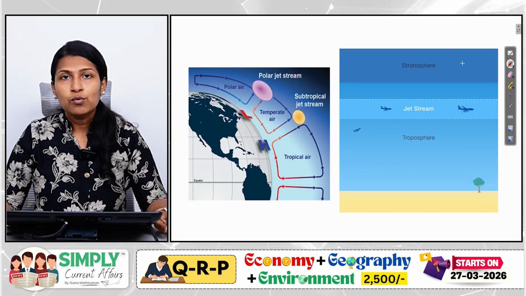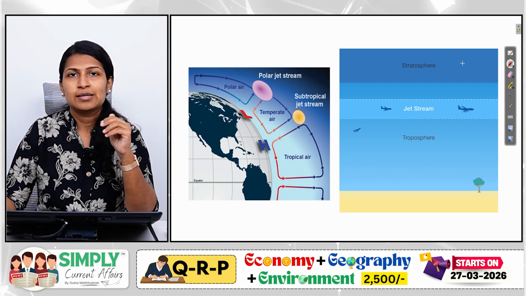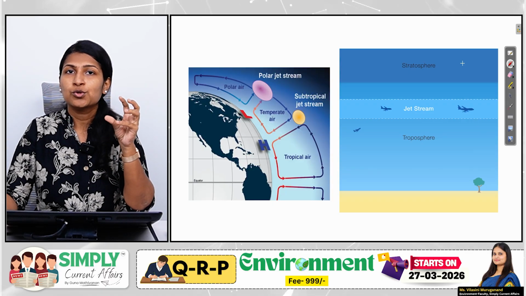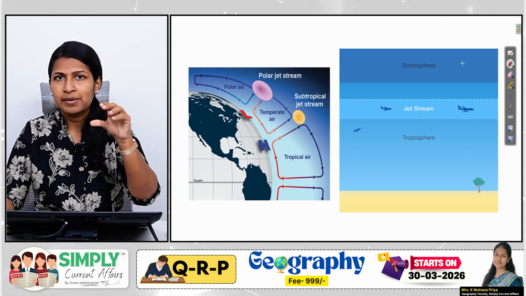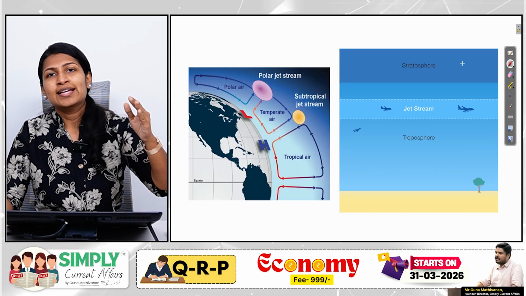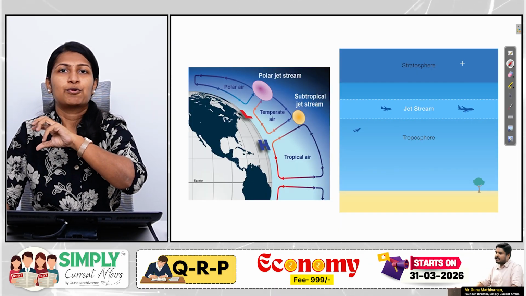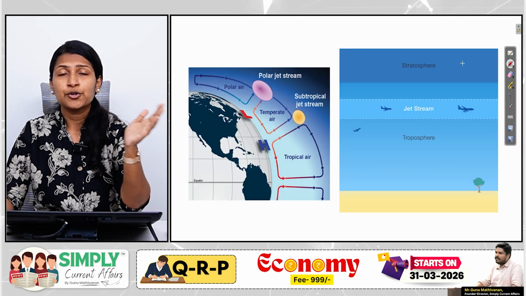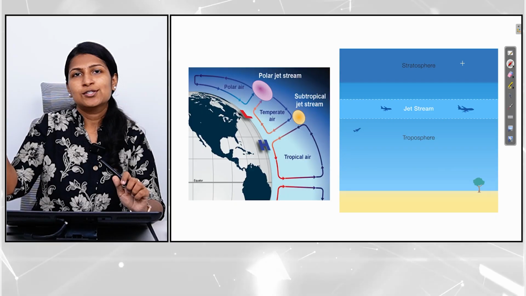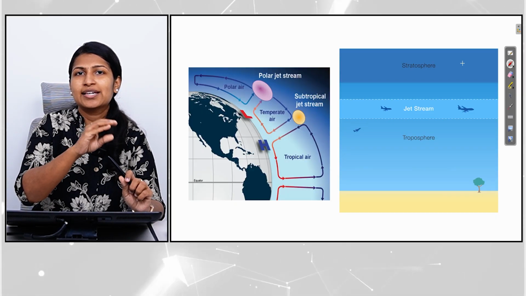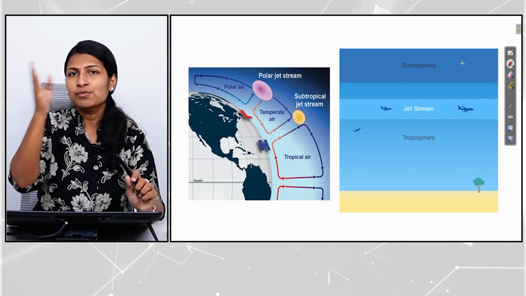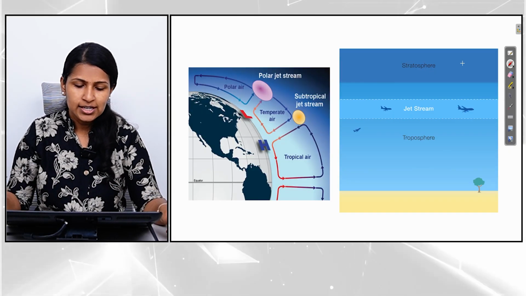Okay, and one more point with regard to this jet stream is that we have seen that the jet stream moves from west to east, and it is also moving at a certain speed, 250 to 400 kilometers per hour. So if an airplane is going to travel along the strip of this jet stream, then it is going to move with a higher speed. So that is why it is said that when an airplane moves from east to west, the time taken will be more compared to the time it will take to move from west to east. It's because of these jet streams.